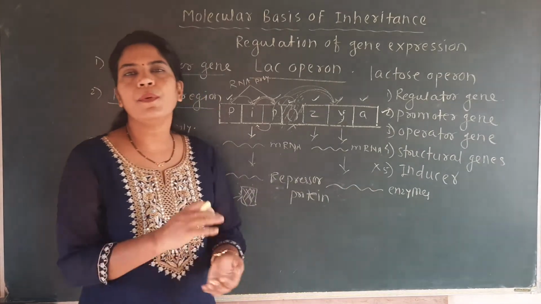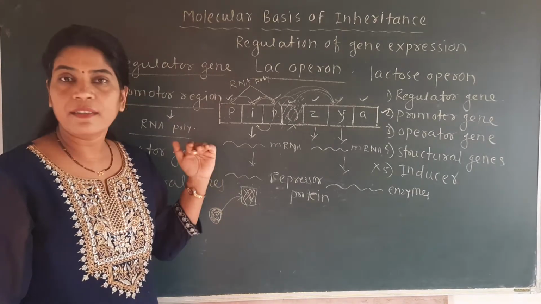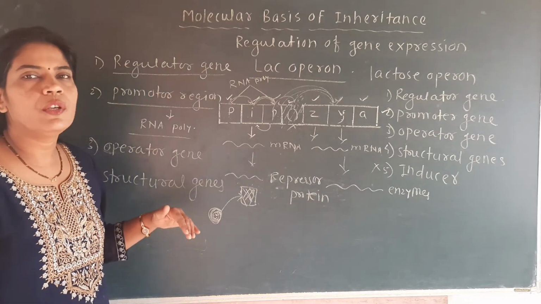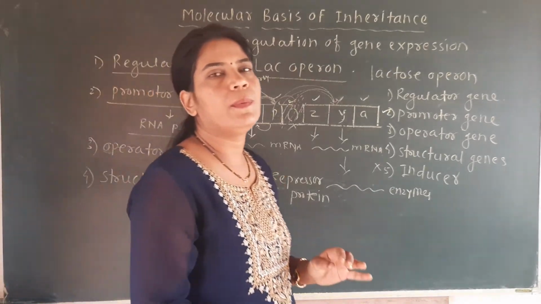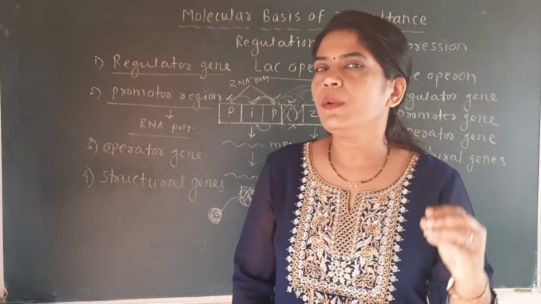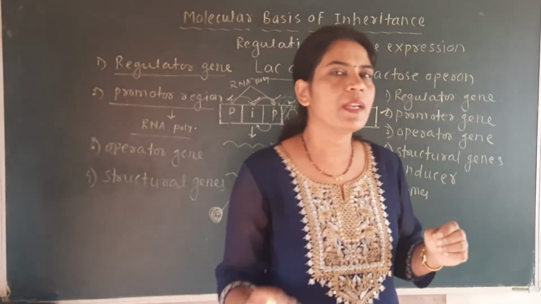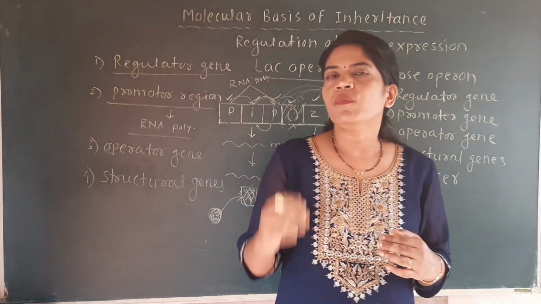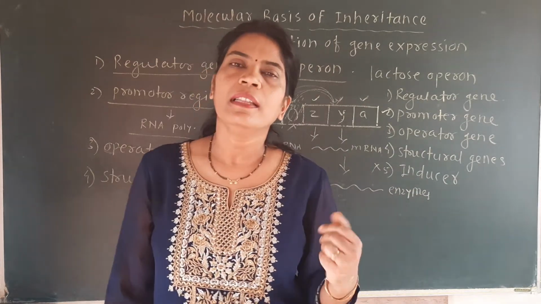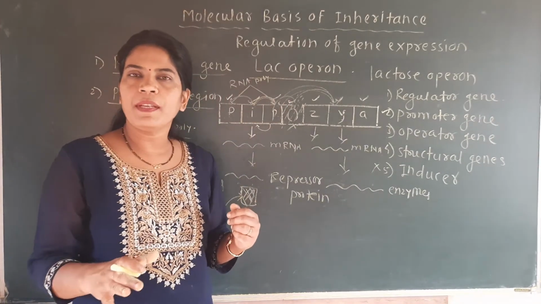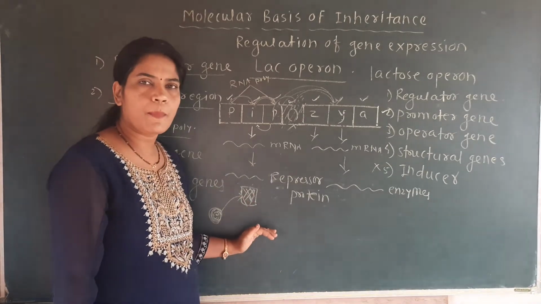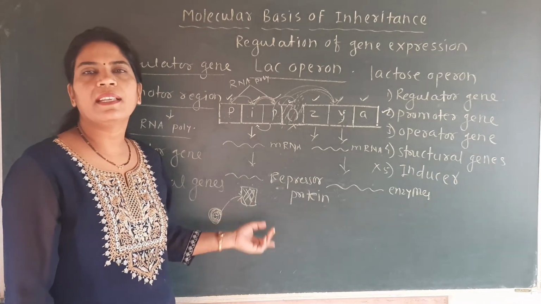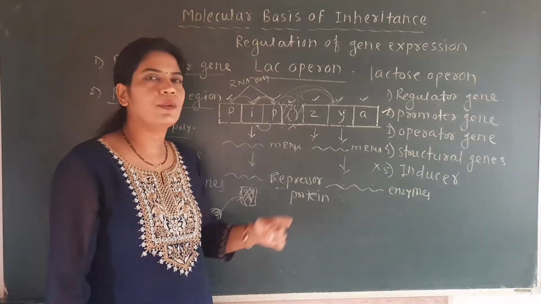And the last component, it is not a component of this lac operon, but it is a substance according to which there will be switching on or switching off of the lac operon. So the inducer is nothing but a small molecule which is present in the cytoplasm of the E. coli, in the culture of the E. coli. Generally this inducer is nothing but the lactose sugar. When this inducer is present in the culture, the repressor protein cannot bind to the operator, because the inducer molecule inactivates the repressor. That's why the repressor cannot bind to the operator.